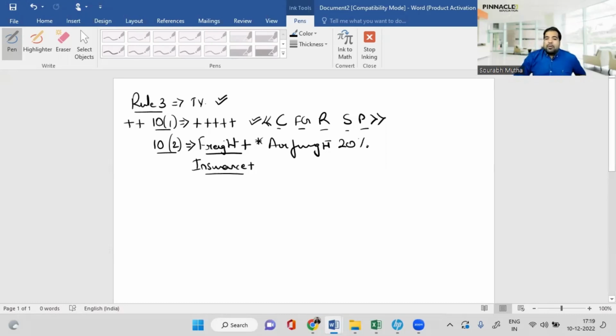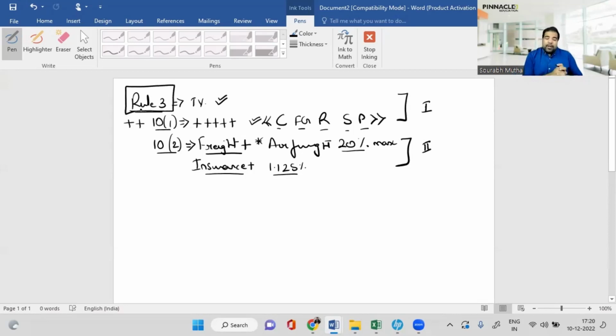So they say the air freight will be restricted to maximum 20% of the value, and insurance also whatever you paid. But the insurance, if not given, then you will assume at 1.125% of the value. So these both percentages you should remember. Freight is maximum 20%. Even if it's given higher in case of air freight, it will be restricted to 20%. And insurance will always be whatever is the actual. If the actual is not given, then 1.125% of the value. So these are also two things that you will add. But first you will get this value, and second you will add the insurance and freight. So this is what is called valuation. I've given you a basic idea.